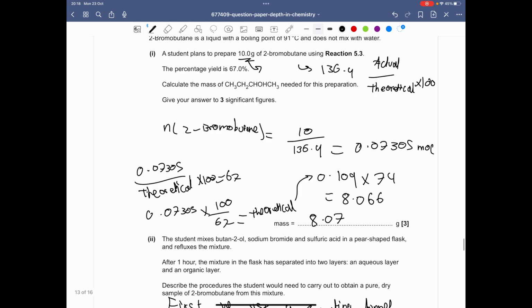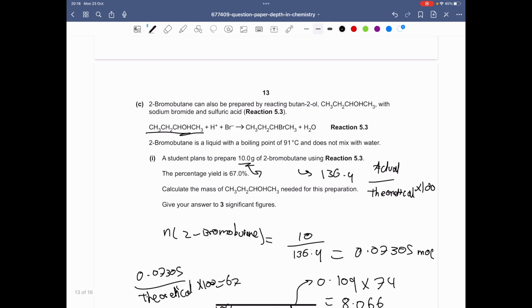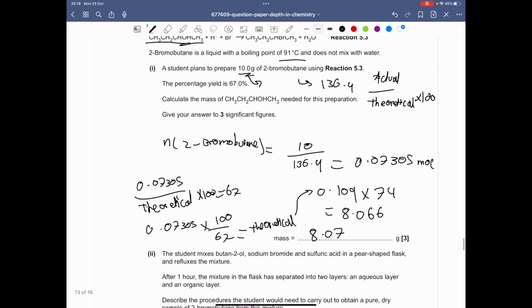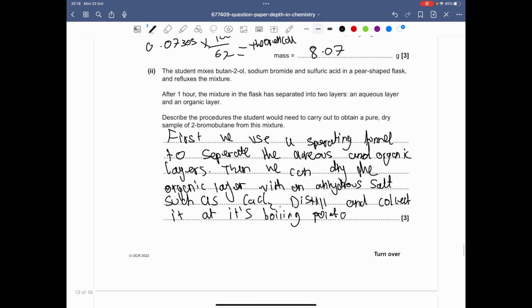And have they told us the boiling point anywhere? Yeah, 91 degrees. And yeah, that's part 2 done.